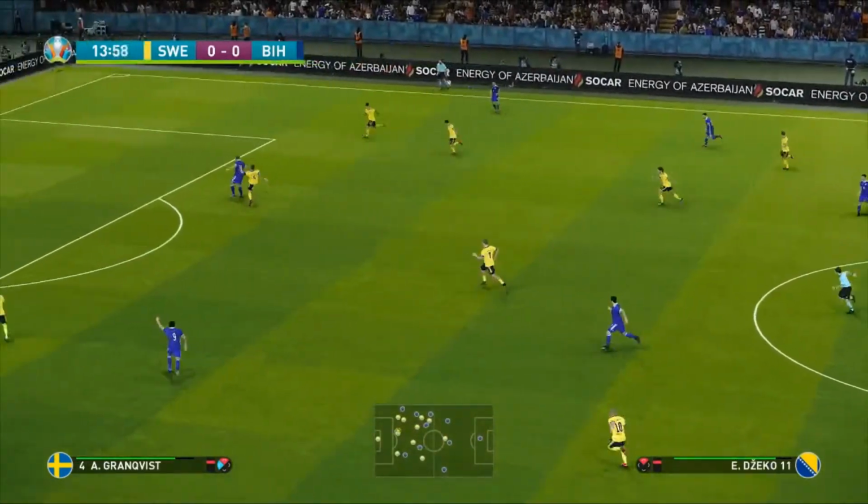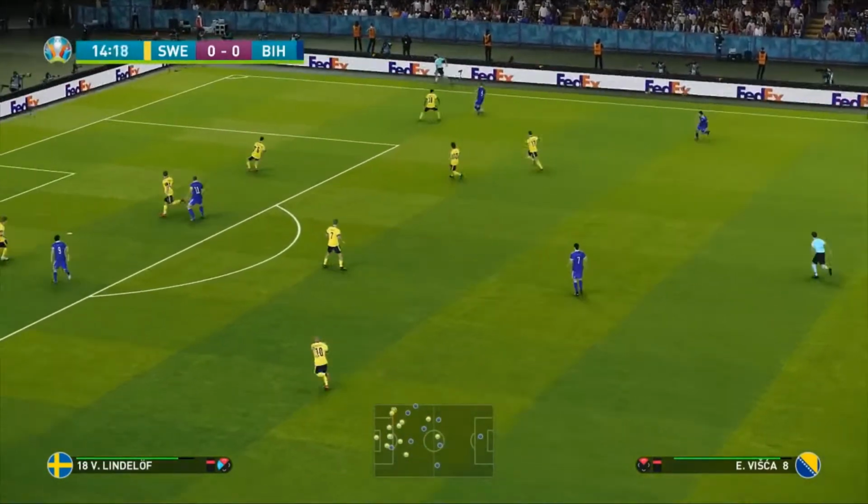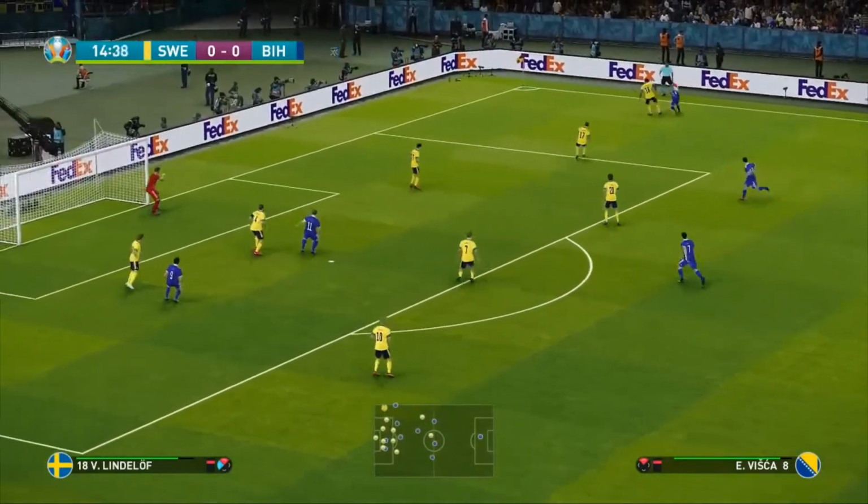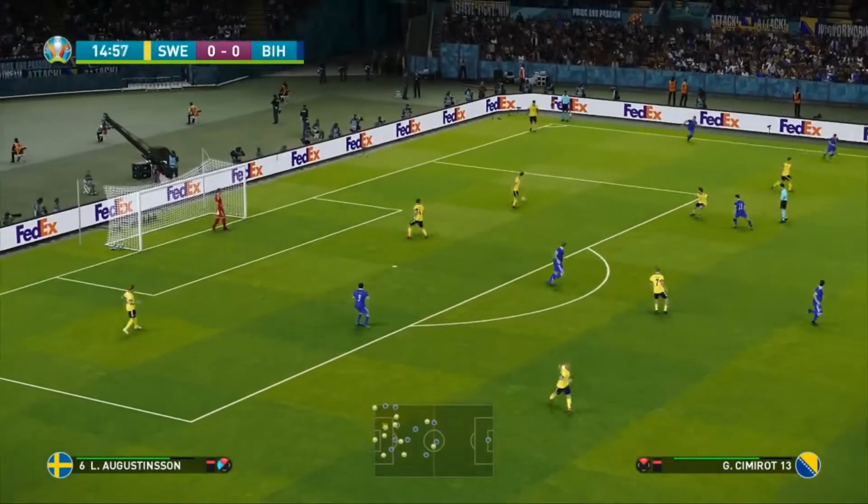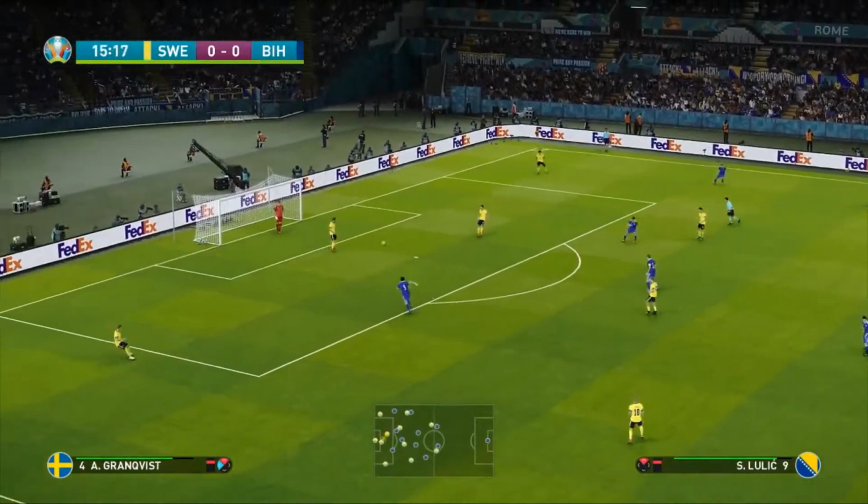Now Dzeko trying to get in again. The ball bobbles to Edin Visca. He's on the right-hand side here, but Victor Lindelof holds strong, and he's able to get the ball, and hopefully they can clear it out here.